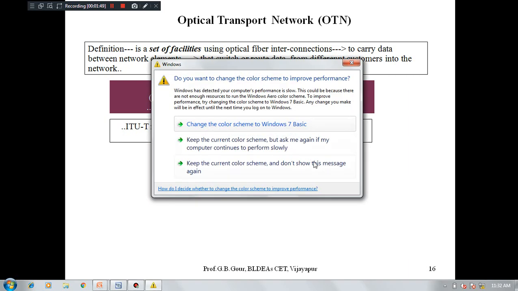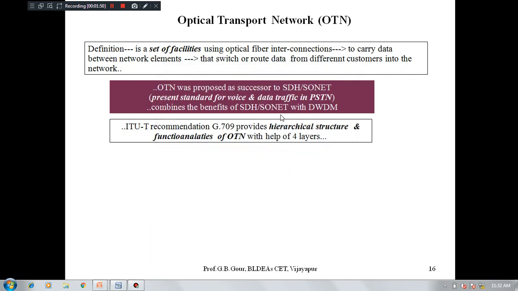So SDH and SONET you can think of as the predecessor of OTN; OTN is nothing but an advanced successor of SDH and SONET. In the beginning we saw that SDH and SONET were proposed two decades back, during the 1990s, and were actually based on point-to-point communication technology.